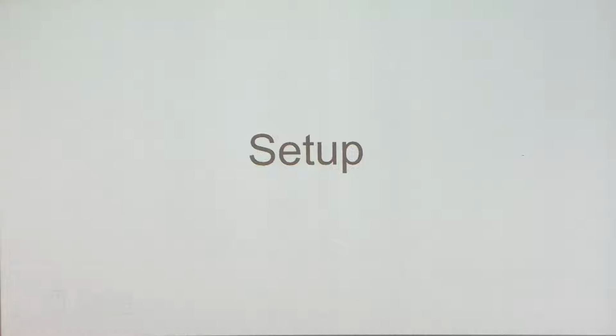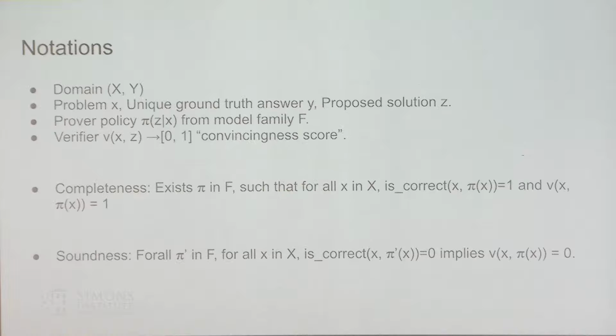Cool. So I'm just going to go into more detail on the setup on the math side. We will have a specific domain of interest, and in this case, X is the GSM problem, and Y is the final solution, just a single number. And the policy will propose Z conditioned on X, and is always from a certain model family F. And the verifier will take X and Z, and it will output a score. Those are just formulations of convincingness, and formulations of completeness and soundness, and it basically just repeats the intuitions.